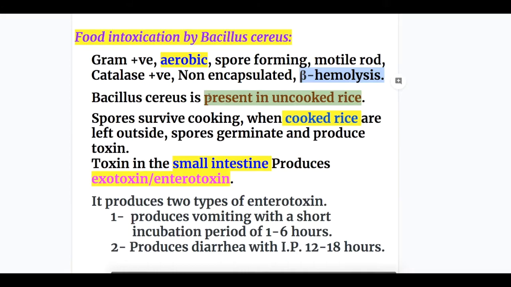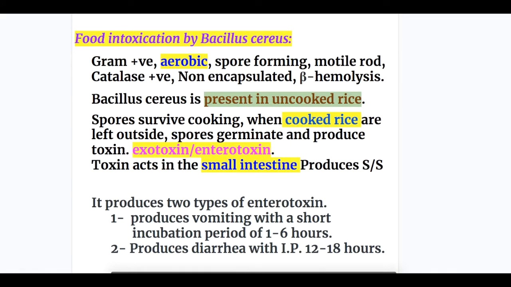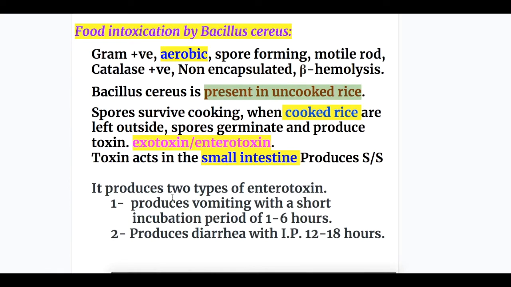Bacillus cereus is present in uncooked rice. Spores survive cooking. When the cooked rice are left outside, spores germinate and produce toxin. So what does the toxin do? Toxin acts in the small intestine and produces sign symptom. It produces 2 types of enterotoxin. Number 1, that produces vomiting and with a short incubation period of 1 to 6 hours. And the other toxin produces diarrhea and it has an incubation period 12 to 16 hours.